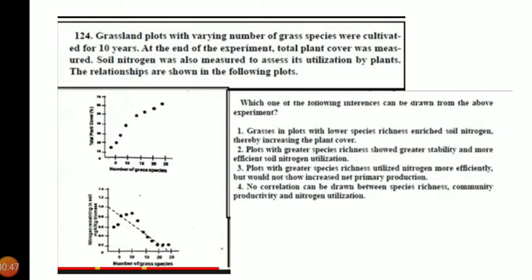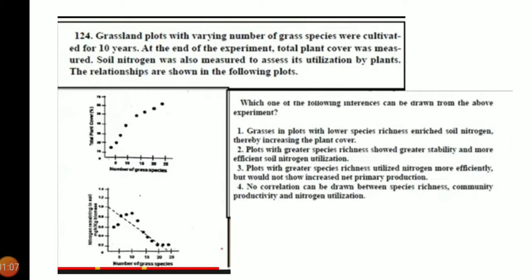First graph: number of grass species on the x-axis and total plant cover on the y-axis. Here, as the number of grass species increased, total plant cover also increased.